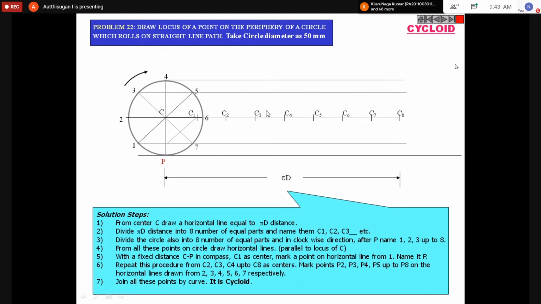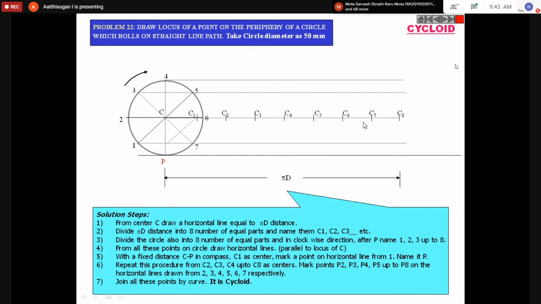Then the fourth point. Take the same 25 mm and mark the point. That will be becoming straight now, so this length is only 25. This will be coming here. Next, the fifth point, same 25 mm. From this line you can mark the intersection point.